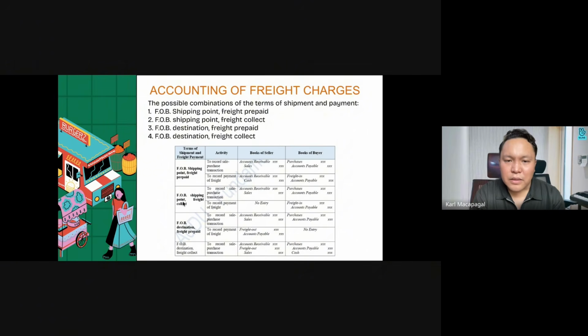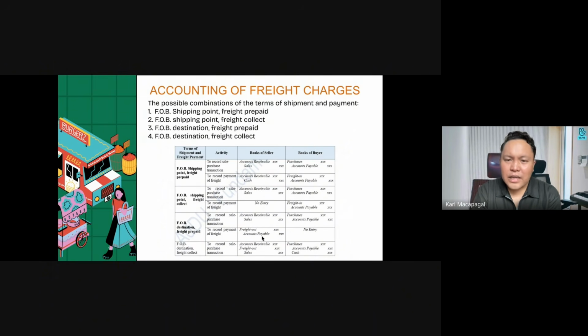And then FOB shipping point, freight collect to record the sale. It's just the same. Let's focus on the record payment. To record the payment of freight, no entry for the seller kasi nga free on board si seller. So, freight in, accounts payable. Next one is